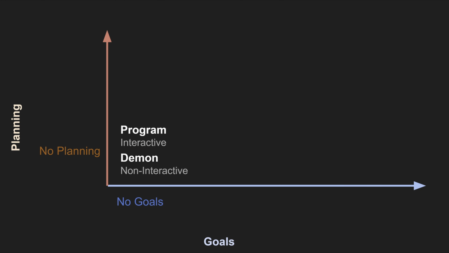A program such as Excel or Instagram, they don't have goals. They're not trying to think about how they're trying to download pictures better or retouch photos better or calculate your taxes better. There's also no planning. You can't expect Microsoft Excel to start thinking it's found a better way to calculate your taxes or submit them on your behalf. It's just running the calculations that it's been hard coded to have.